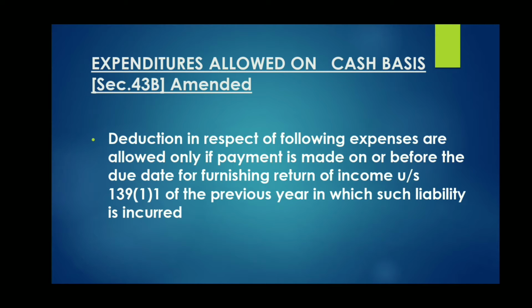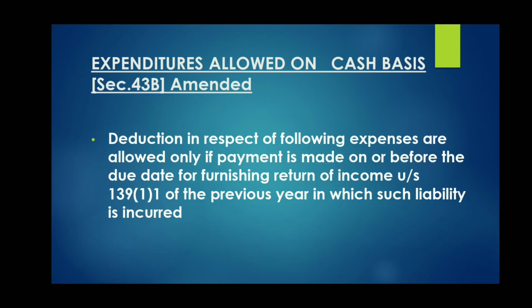So under 43B we will see a certain list of items, and remember that these items are allowed on cash basis only. That means they are allowed only when actual payment is done. What does this mean? They are not allowed on due basis.